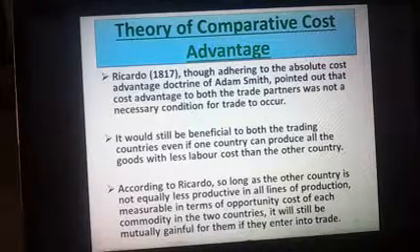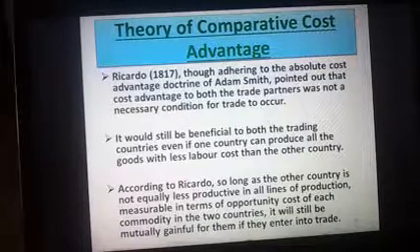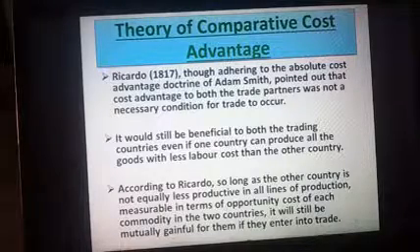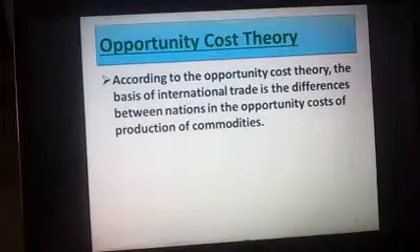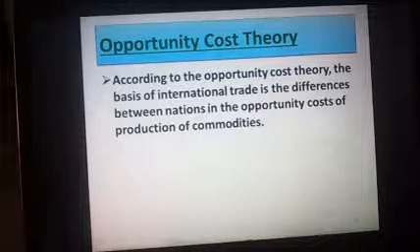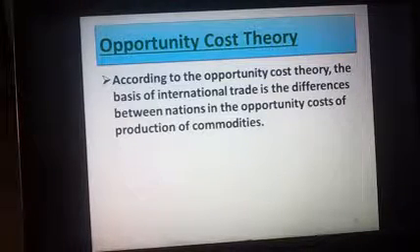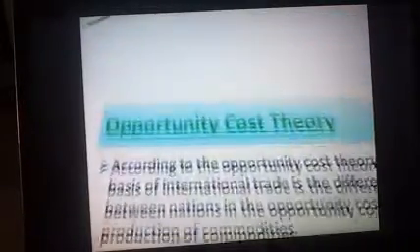According to David Ricardo, as long as the country is not equally less productive in all lines of production, measurable in terms of opportunity cost of each commodity in two countries, you have to measure the opportunity cost of the commodity in both the countries. It will still be mutually gainful for them to enter into the trade. Very important concept. You have to consider the opportunity cost of both the countries. Let's continue. Now let us see the key point, which is also related to opportunity cost theory. According to the theory, the basis of international trade is the differences between nations in the opportunity costs of production of the commodities. Very important concept. Let's continue.